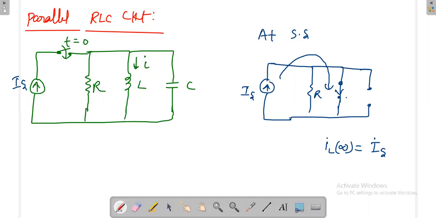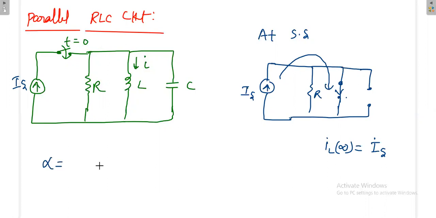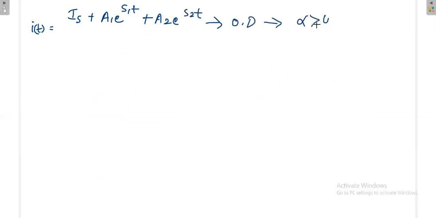And in this case also, what is alpha? For the parallel RLC circuit, alpha is 1 by 2RC. Omega naught is equal to 1 by square root of LC. And what is the response? IL(t), the current through the inductor with respect to time, is IS plus A1 e power s1t plus A2 e power s2t. This is overdamped, where alpha is greater than omega naught.